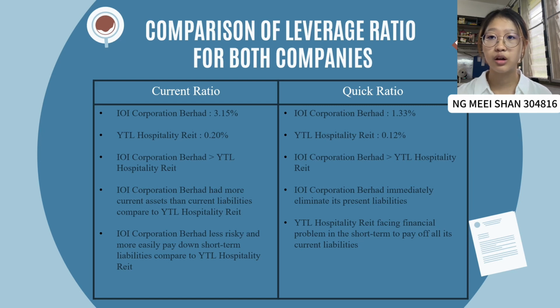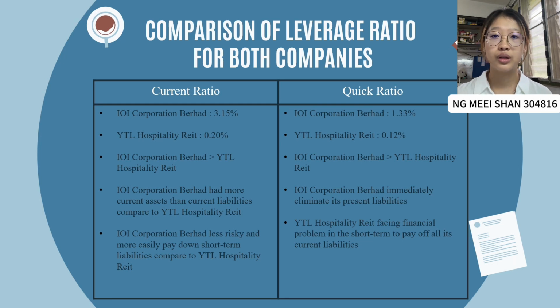The current ratio of IOI Corporation Berhad is bigger than YTL Hospitality Reit. IOI Corporation Berhad had more current assets than current liabilities compared to YTL Hospitality Reit. IOI Corporation Berhad is also less risky and finds it easier to pay down its short-term liabilities compared to YTL Hospitality Reit.